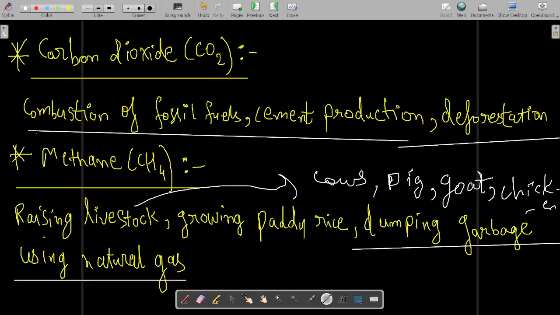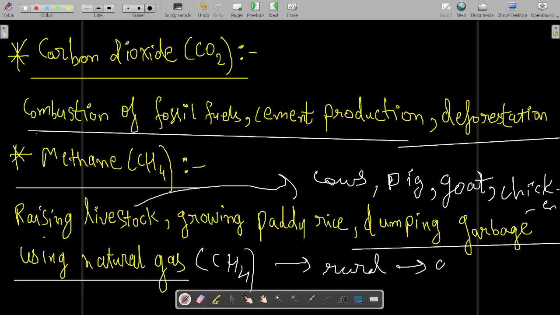Now using natural gas, you already know, natural gas is CH4. You are burning CH4 in order to drive the vehicle, or to cook in gobar gas in rural India.